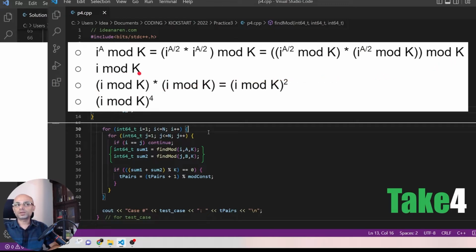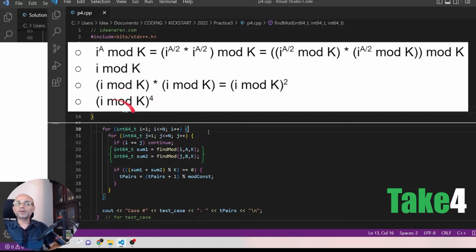If you take i mod k, we can multiply that by itself to get (i mod k) whole squared. To calculate (i mod k) to the power 4, we can just multiply (i mod k) squared by itself, in a total of 3 multiplications: one multiplication to get the square and another by itself to get the fourth power, instead of 4 multiplications of i mod k.